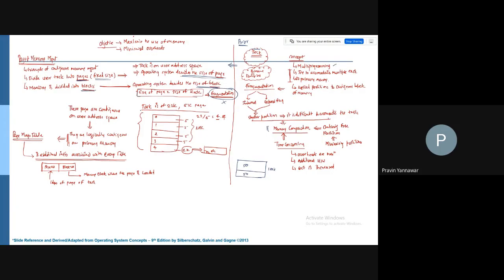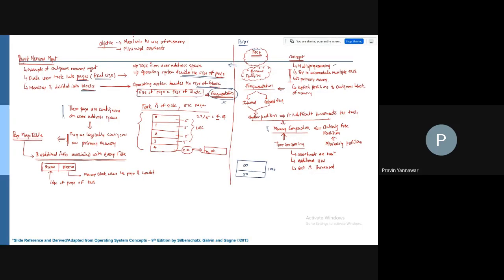Now, if you want to handle a task divided into a number of pages and their relationship, we need to understand one more important thing: these pages are contiguous in the user address space. User address space means the space where the process exists initially before coming into primary memory. You can take it as a hard drive where the process exists.